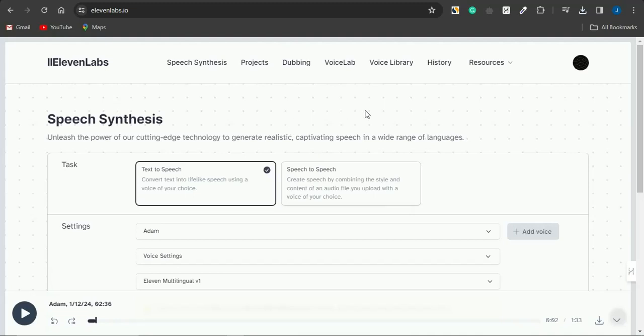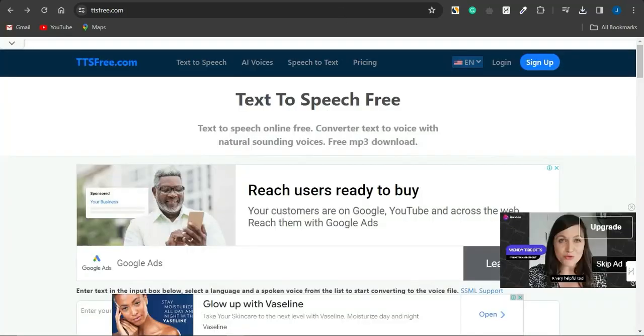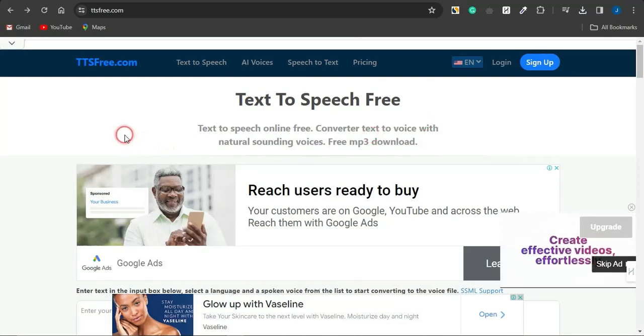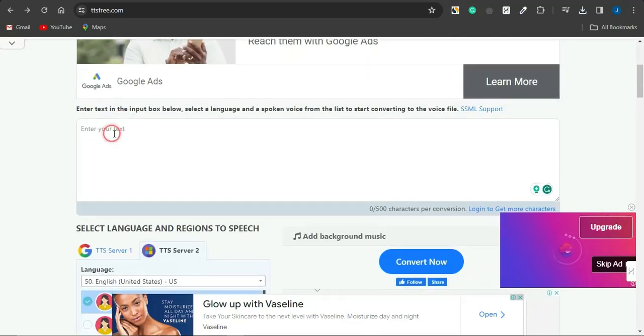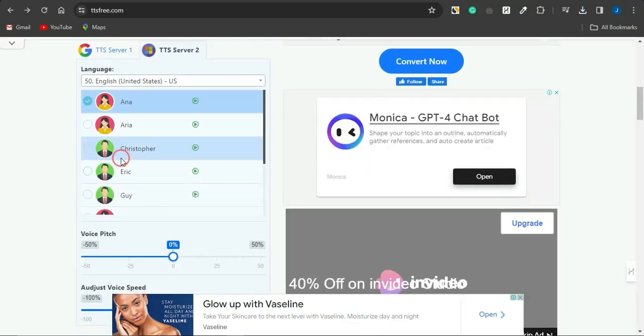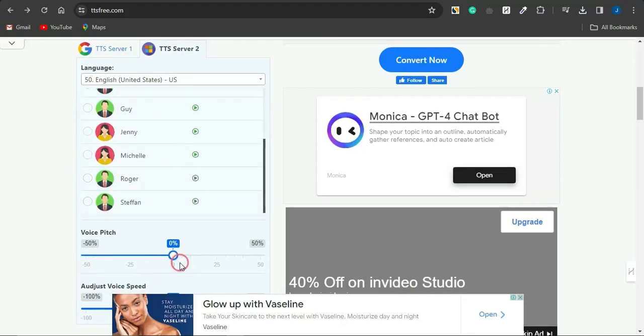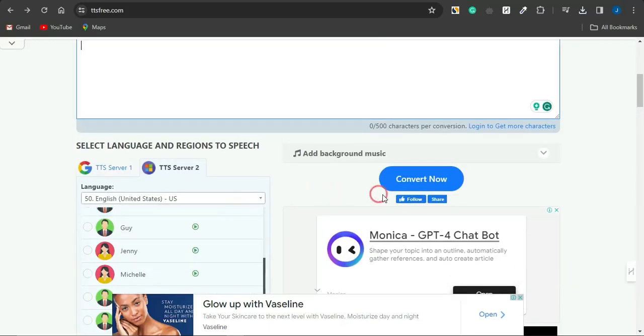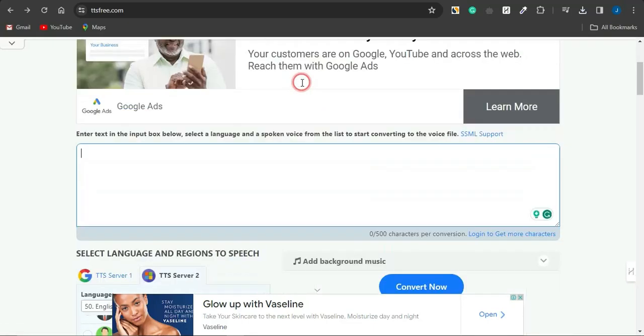But before we do that, guys, if you don't want to use 11labs.io, there are other platforms that you can use for text to speech, such as Morph AI, and also this platform called ttsfree.com. This is a platform you can use absolutely free. Just come to this section, paste in that text, select the voice style which you want. You can adjust your pitch and the voice speed, and also click on convert now to generate a cool voice over for that particular video by converting that text into speech using ttsfree.com. So that's absolutely quite amazing.